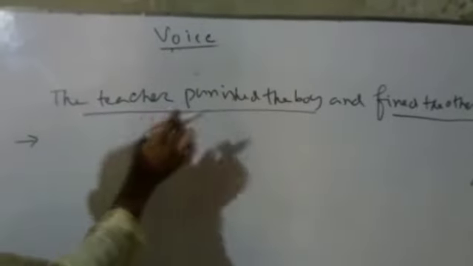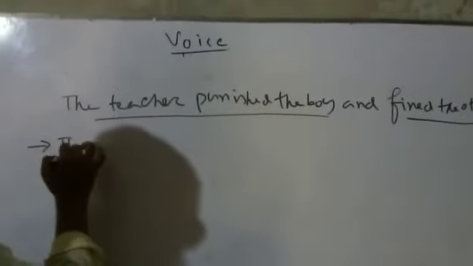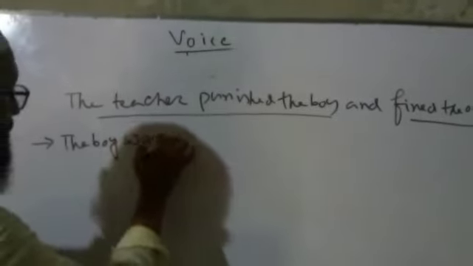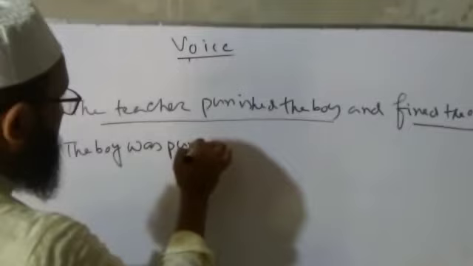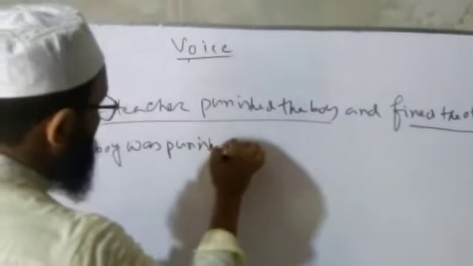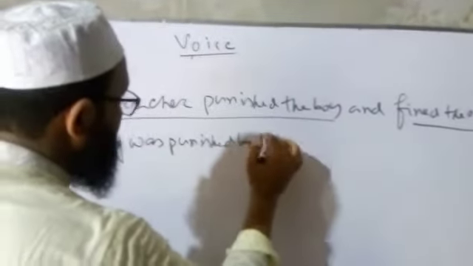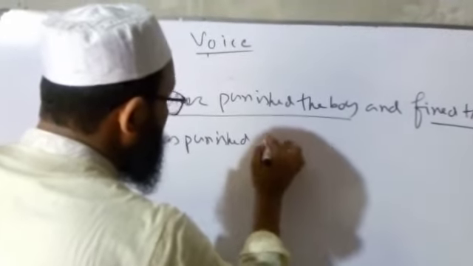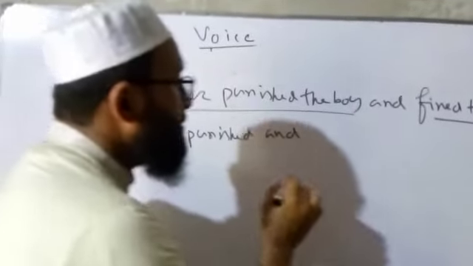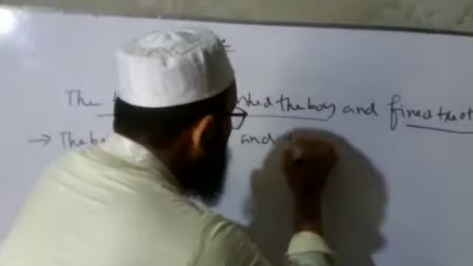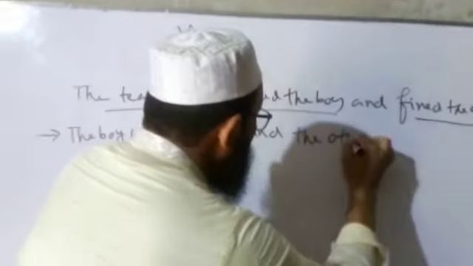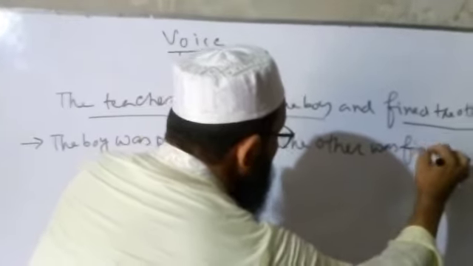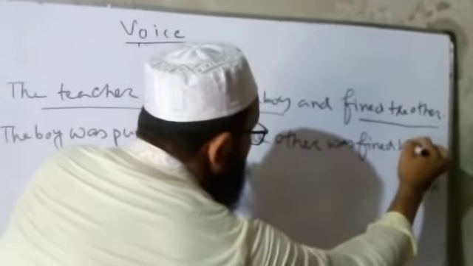The teacher punished the boy. The boy was punished by the teacher, and the other was fined by the teacher.